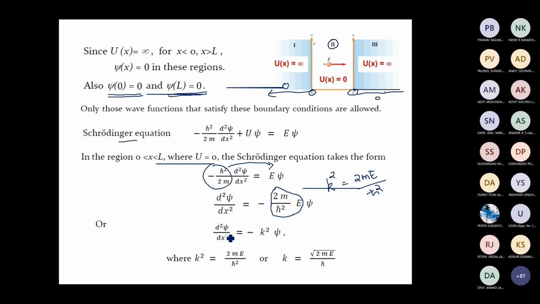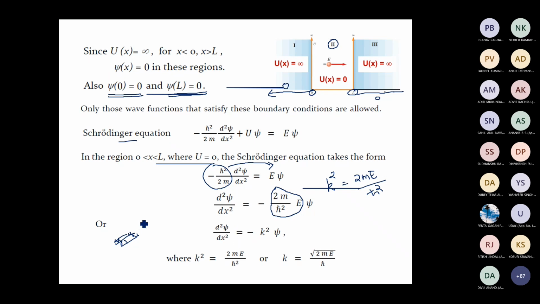Since this is a differential equation, any linear combination of the individual solutions will also be a solution. For example, if y1 and y2 are solutions of this differential equation, y1 plus y2 will also be a solution, because this is a linear second order differential equation.